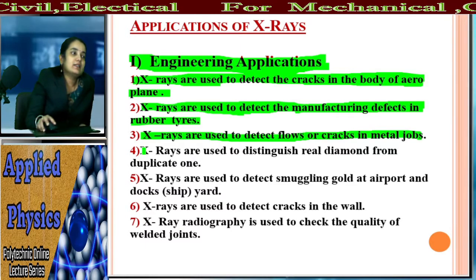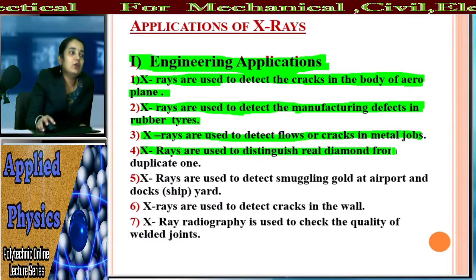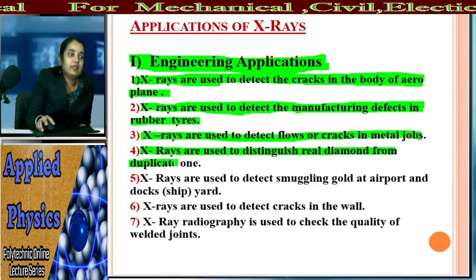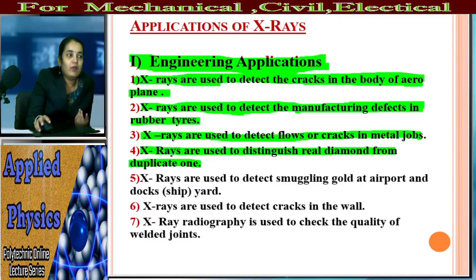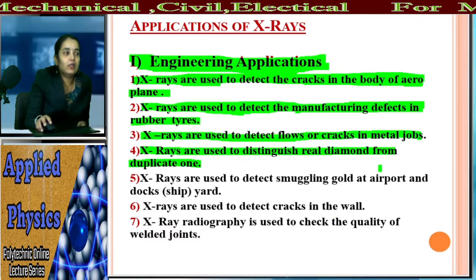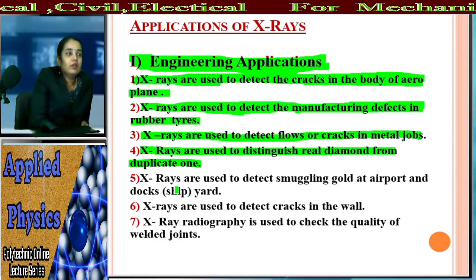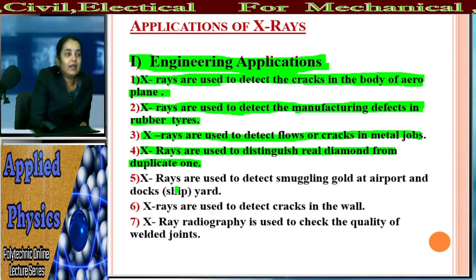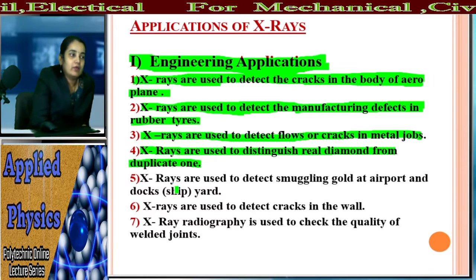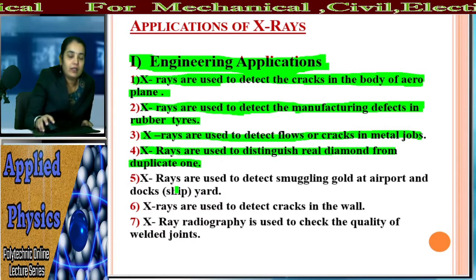What is the next? The X-rays are used to distinguish the real diamond and the duplicate one. म्हणजे रिअल डायमंड किंवा डुप्लिकेट डायमंड ह्याच्यामधलं फरक ओळखण्याचं काम कोण करणार आहे? एक्सरेज. So X-rays are used to distinguish the real diamond from the duplicate one. So this is a very important factor where the X-rays are used.